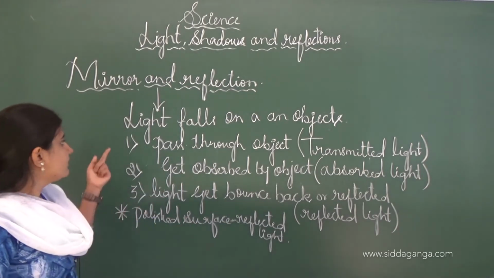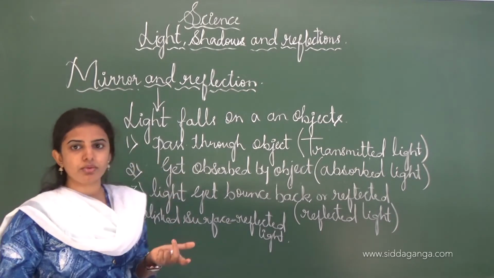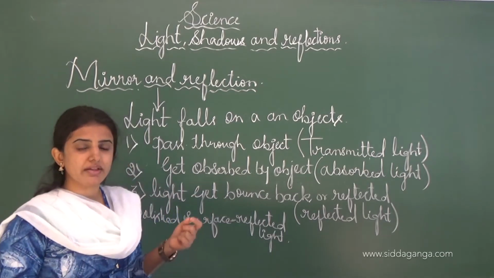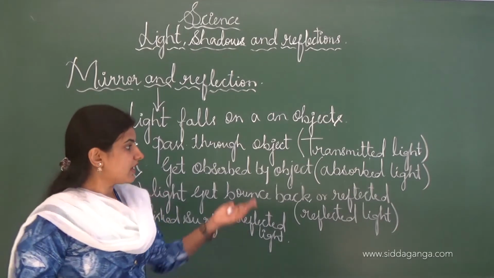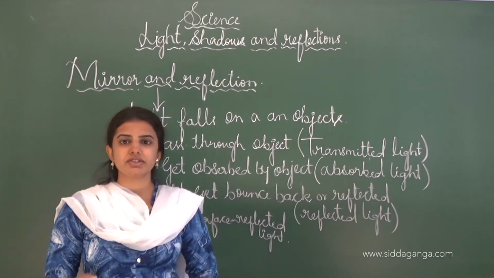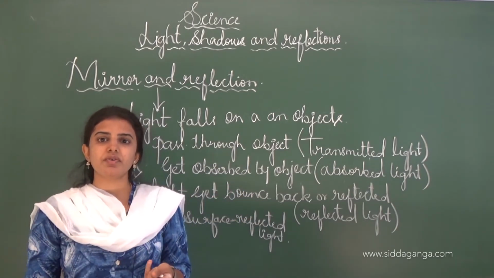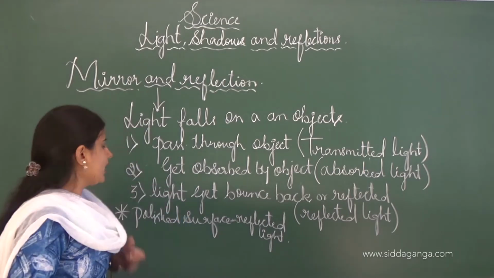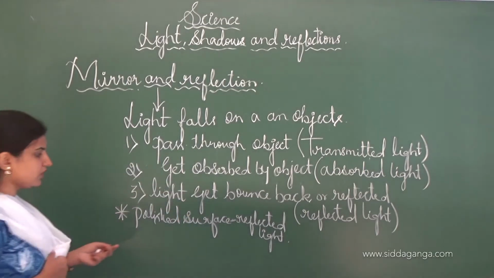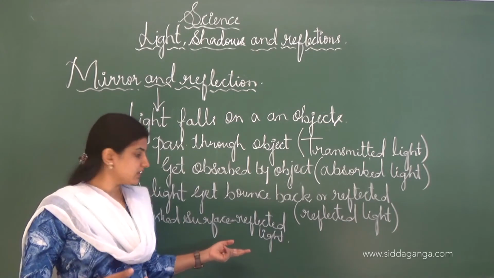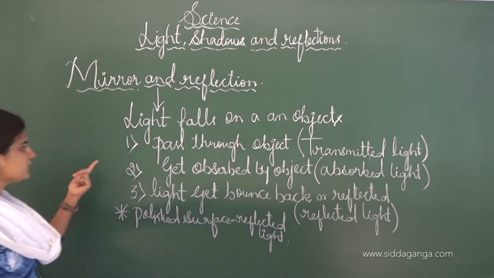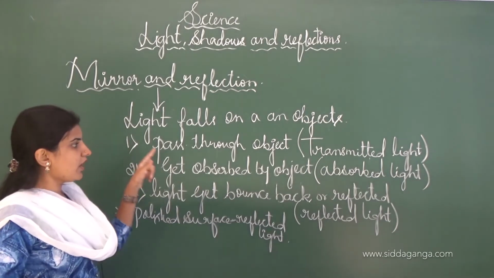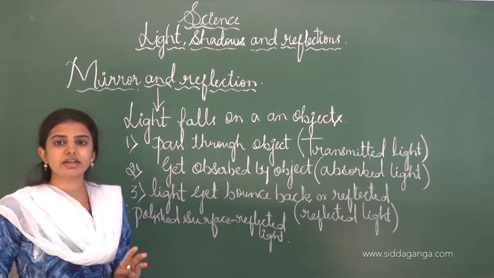And here, when the light falls on a particular object, three conditions will be formed. Either it may be absorbed, or it may be reflected, or it may be transmitted. These are the three conditions which we observe when the light falls on a particular object. And the polished or shining surface reflects most of the light.